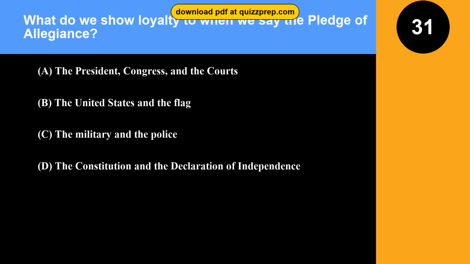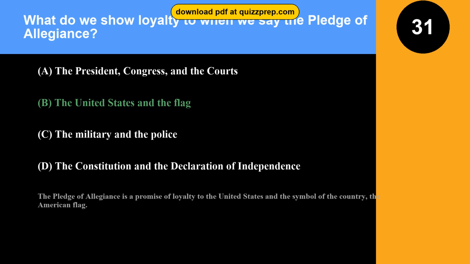Question 31. What do we show loyalty to when we say the Pledge of Allegiance? Option A, the President, Congress, and the courts. Option B, the United States and the flag. Option C, the military and the police. Option D, the Constitution and the Declaration of Independence. The correct answer is option B, the United States and the flag. The Pledge of Allegiance is a promise of loyalty to the United States and the symbol of the country, the American flag.